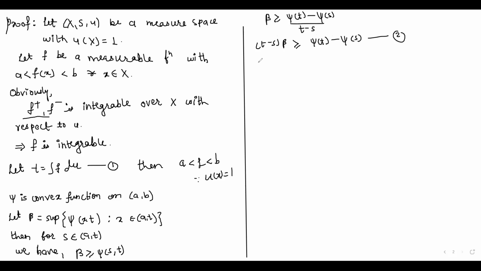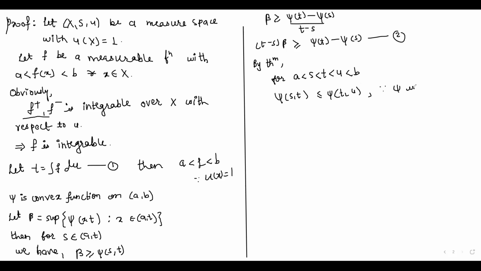Now by the theorem, for a less than s less than t less than u less than b, the slope from s to t is less than or equal to the slope from t to u, since ψ is convex.